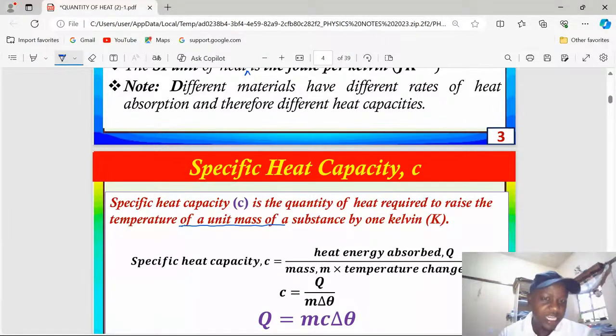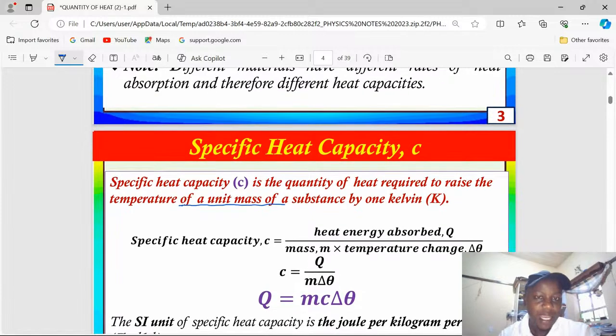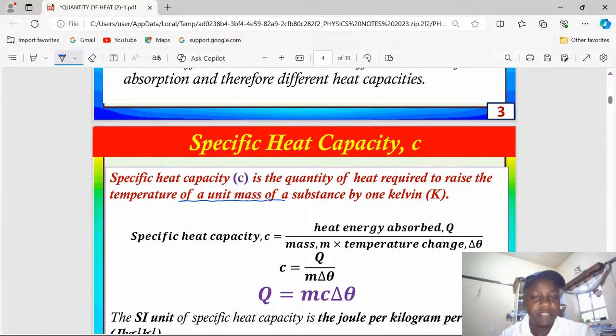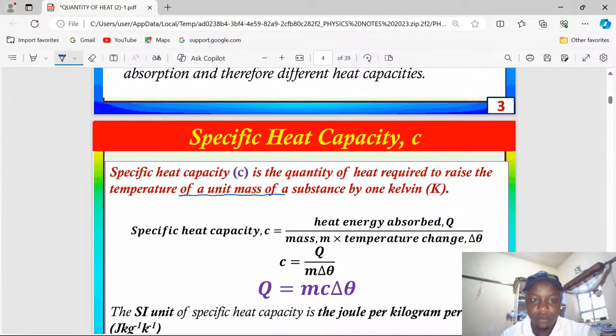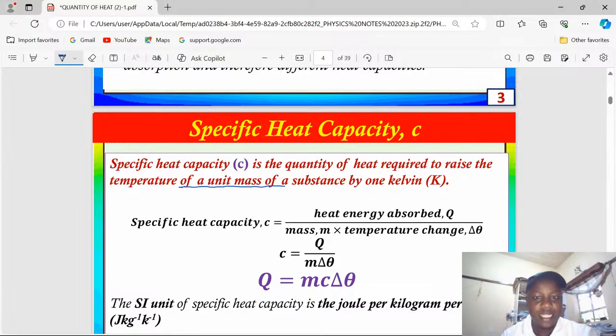The difference between specific heat capacity and heat capacity is that specific heat capacity is the amount of heat energy absorbed so that a unit mass of a substance may change its temperature by only 1 unit. Instead of 1 Kelvin, you can say by 1 unit, because changing by 1 degree Celsius will also mean changing by 1 Kelvin.